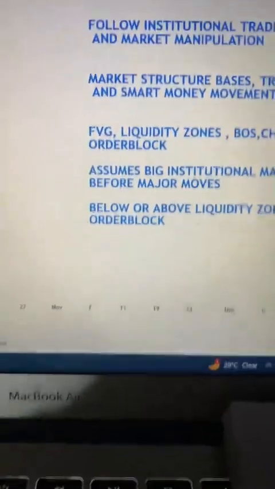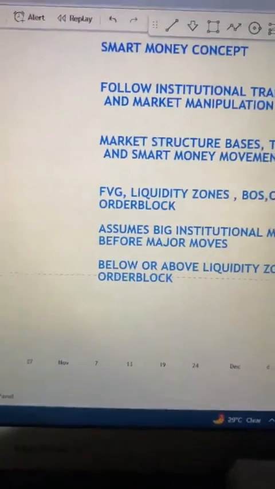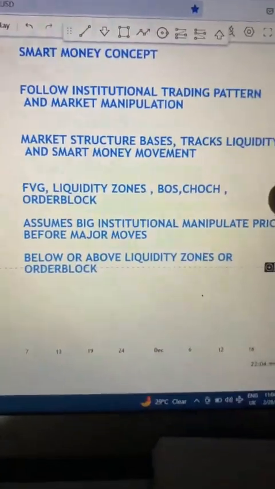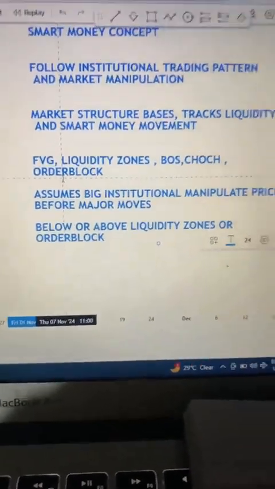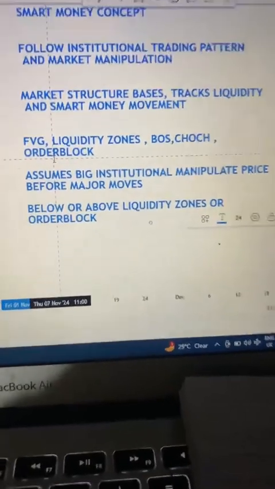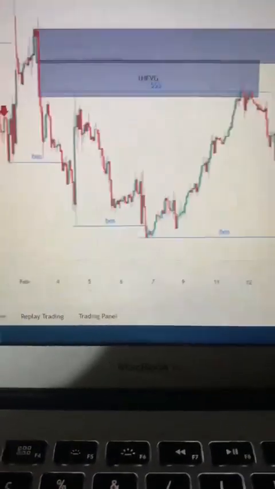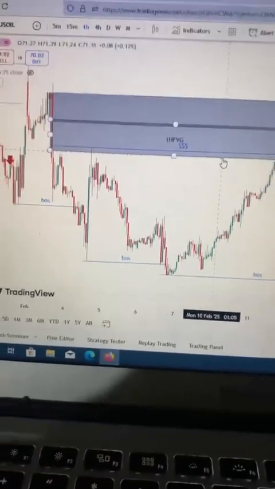I say, but smart money trader, all your absorption is big institutional manipulation of price. Okay, assume big institutional manipulate price before major move. See, make I go back to this market. Make I explain this thing well now.